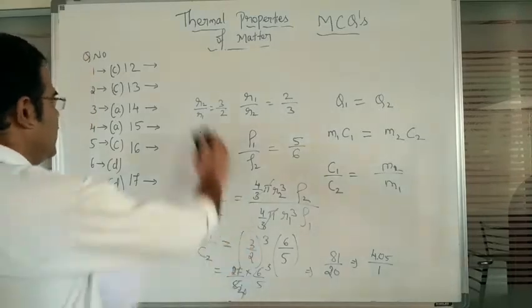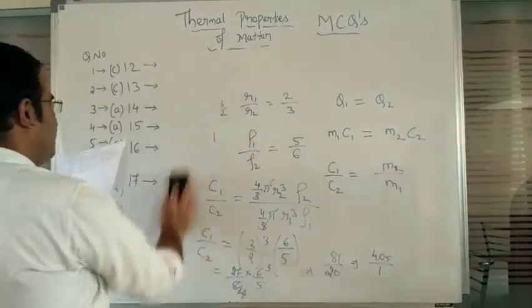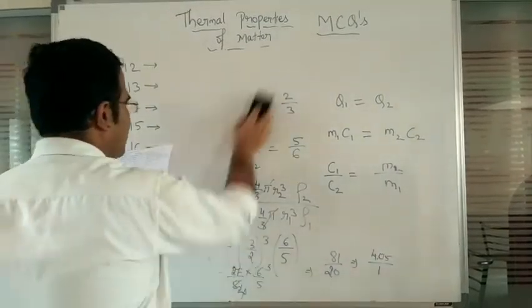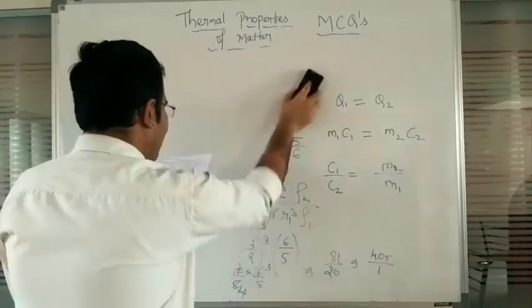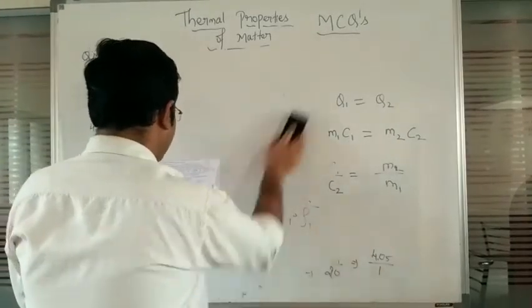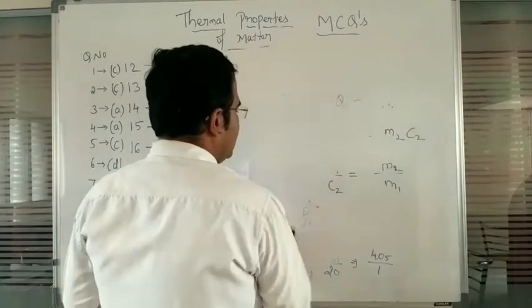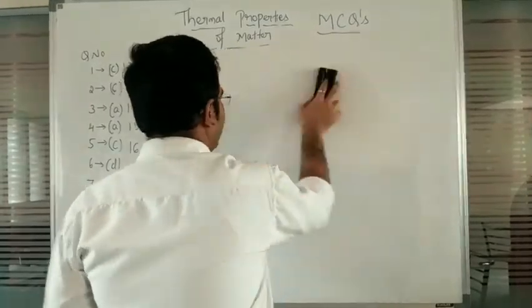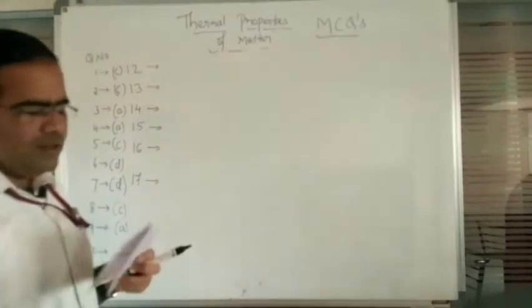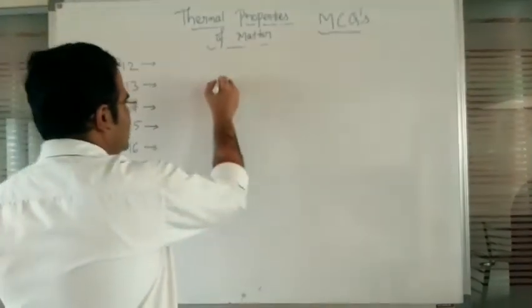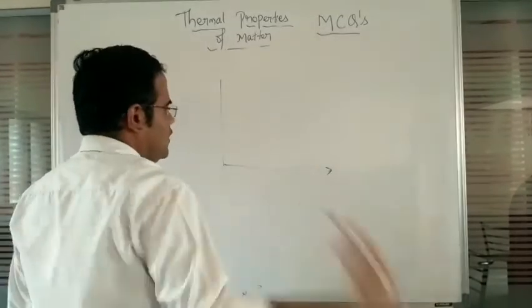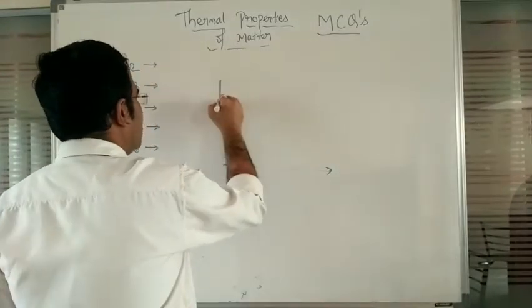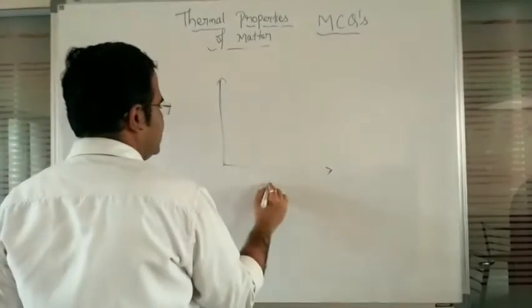Next, question number 10. So for a given black body, the graph of emissive power at different temperatures with respect to wavelength is given in the diagram. So let us see the diagram first. So when we observe the diagram here, you are going to observe the emissive power along the y-axis, and along the x-axis you are going to observe the wavelength.